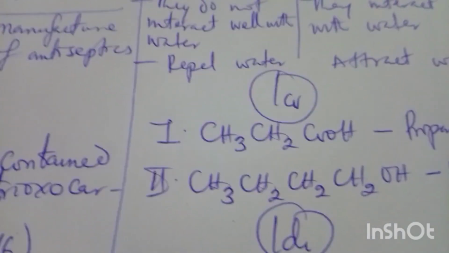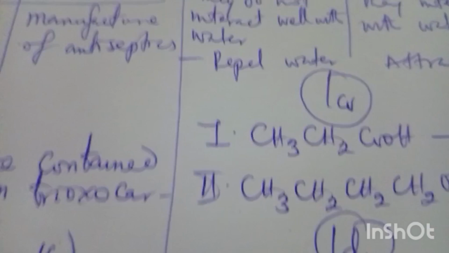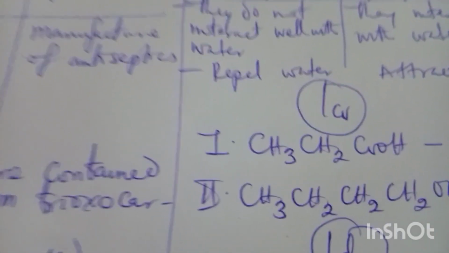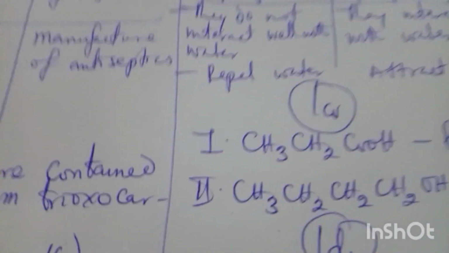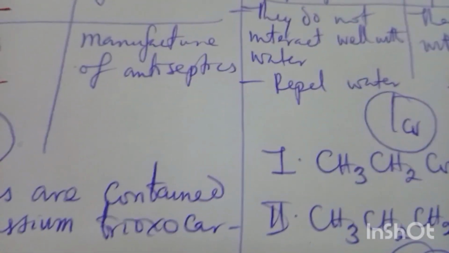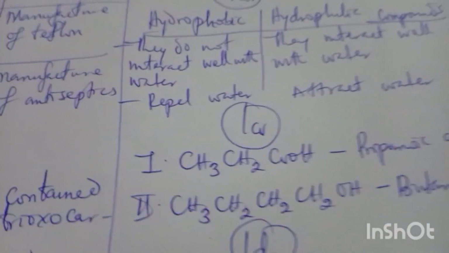And for the other one, what's the functional group here? That's OH, so it belongs to the alcohol family. How many carbons do you have? You have 4. So in the alcohol family, that is butanol, C4H9OH. And I think that's how we settle all of number 1A, 1B, 1C. I told you number 1 is compulsory, you can't run away from it. That's where you have your highest mark, so take your time to do it right.